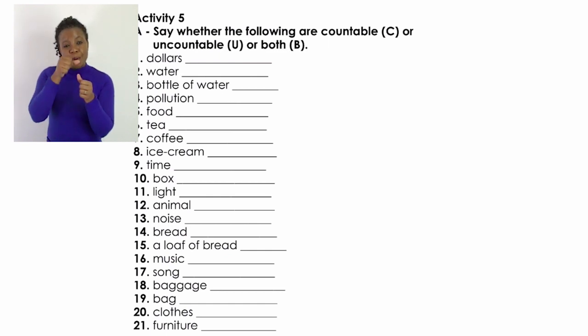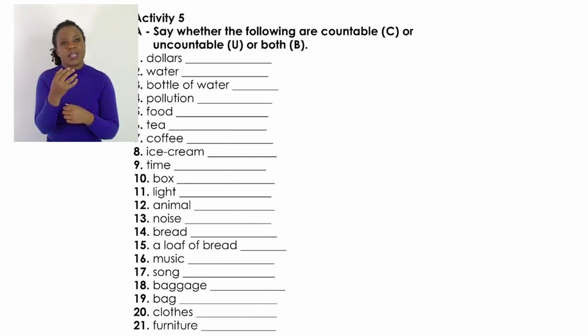Remember, we said countable are the things that you can count 1, 2, 3, 4, 5, etc. And then uncountable, these are the things which we cannot count. And also remember the singular and plural. For countable nouns, you put a C. If it's uncountable, you put a U. And if it's both countable and uncountable, you put a B.